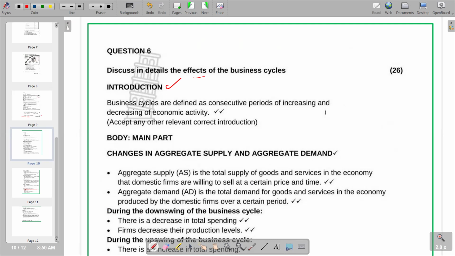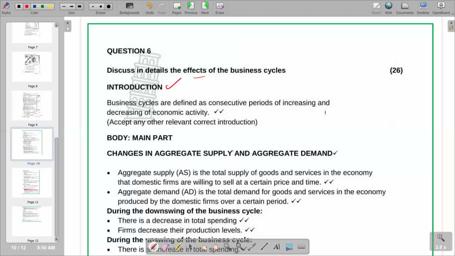Typically, we are going to discuss what effect an upswing has on different factors. For example, aggregate supply and aggregate demand: in an upswing, what transpires in terms of aggregate supply and aggregate demand? We have other factors to look at in terms of upswings and downswings.